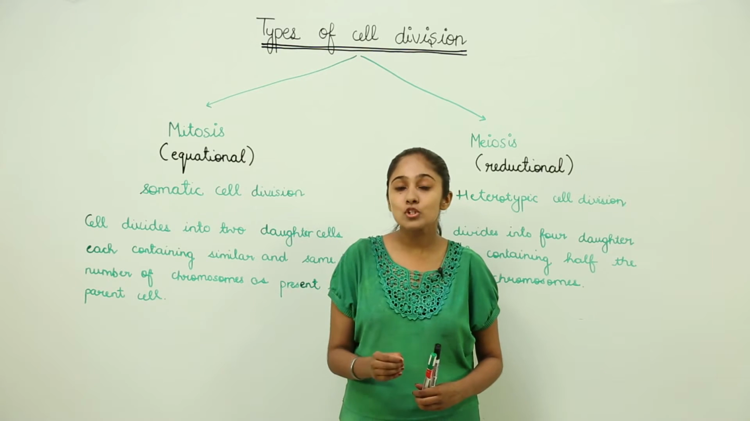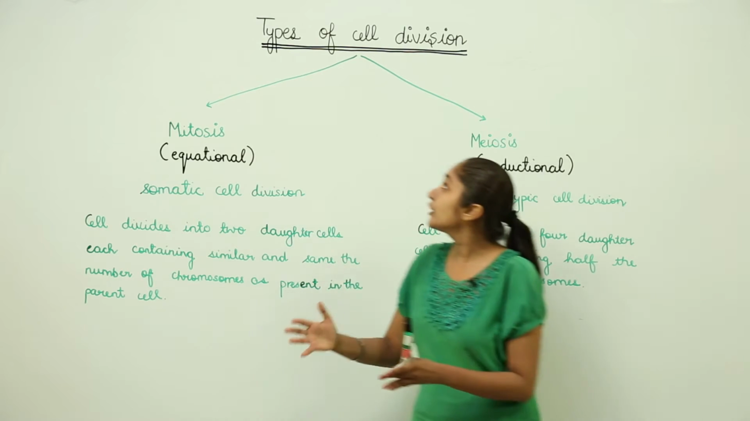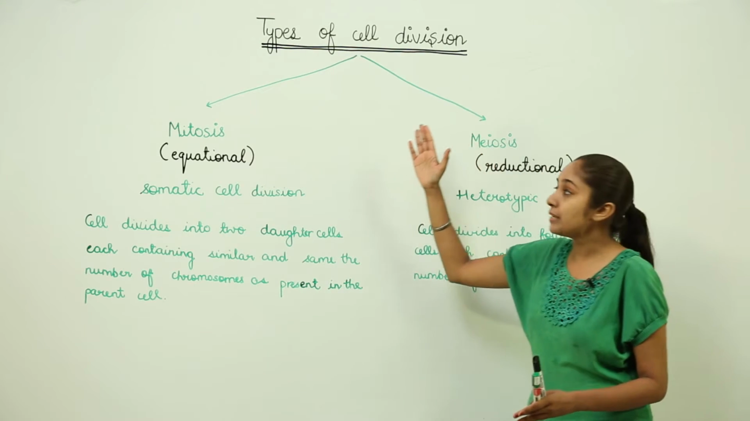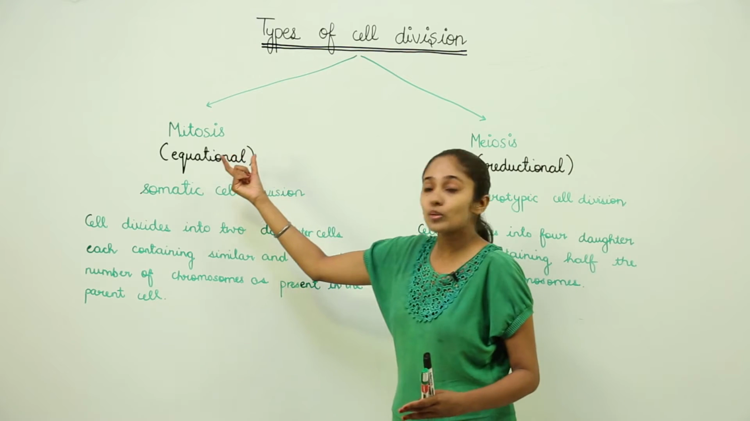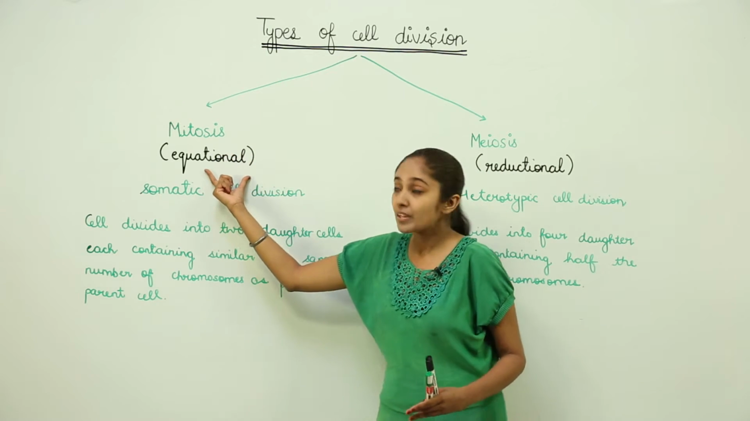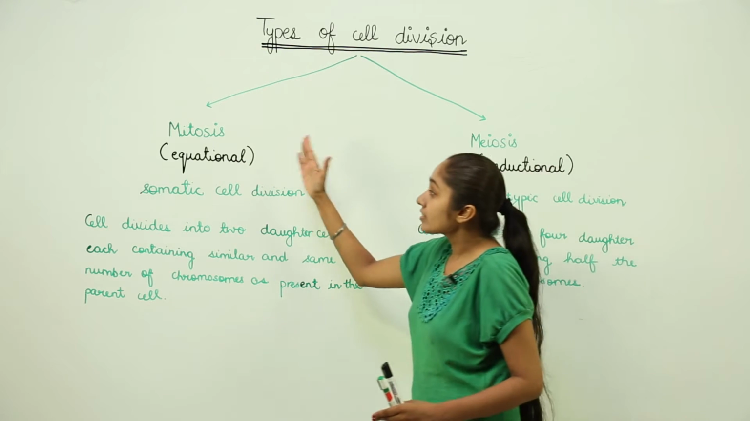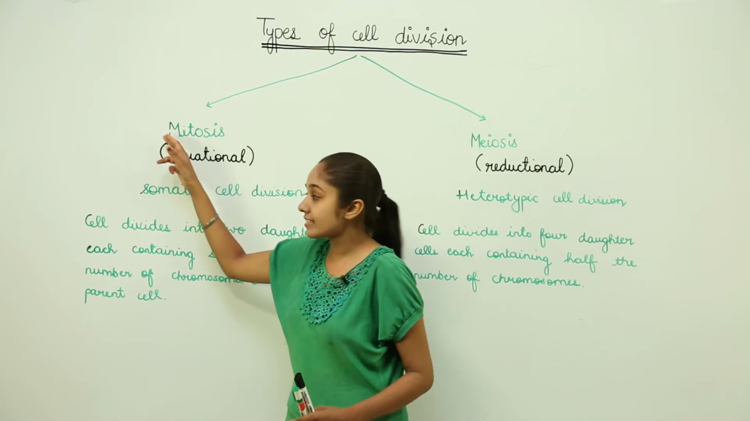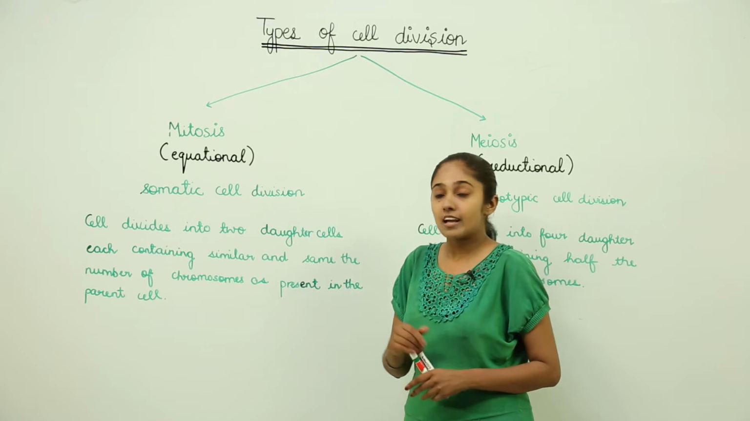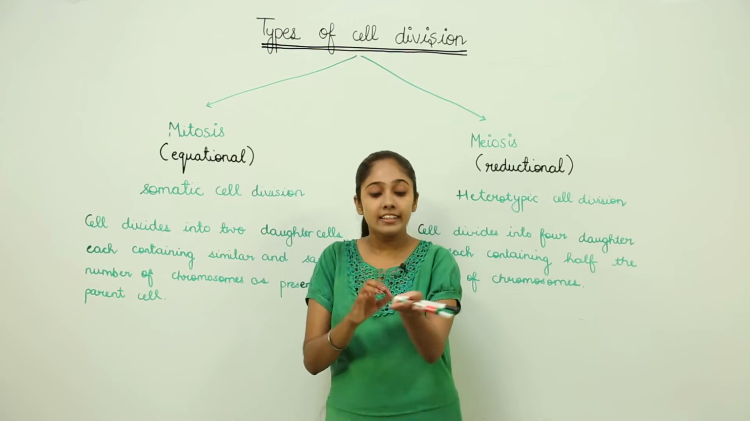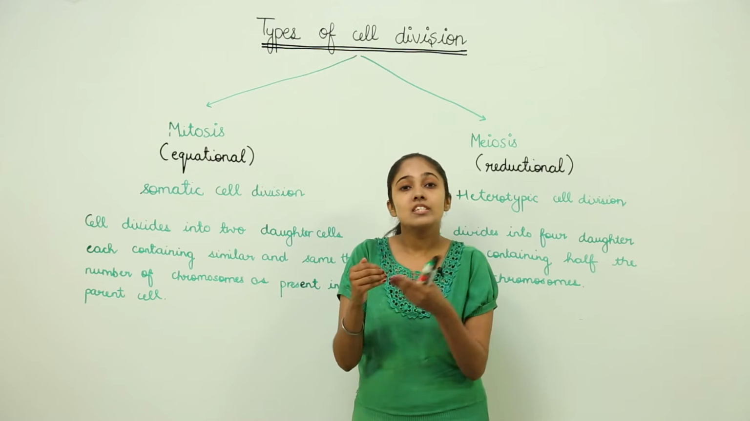Depending on the distribution of chromosomes from parent cell to the daughter cell, there are two types of cell divisions, namely mitosis and meiosis. Mitosis is also known as equational cell division and meiosis is also known as reductional cell division. Mitosis takes place in case of somatic cells of your body.